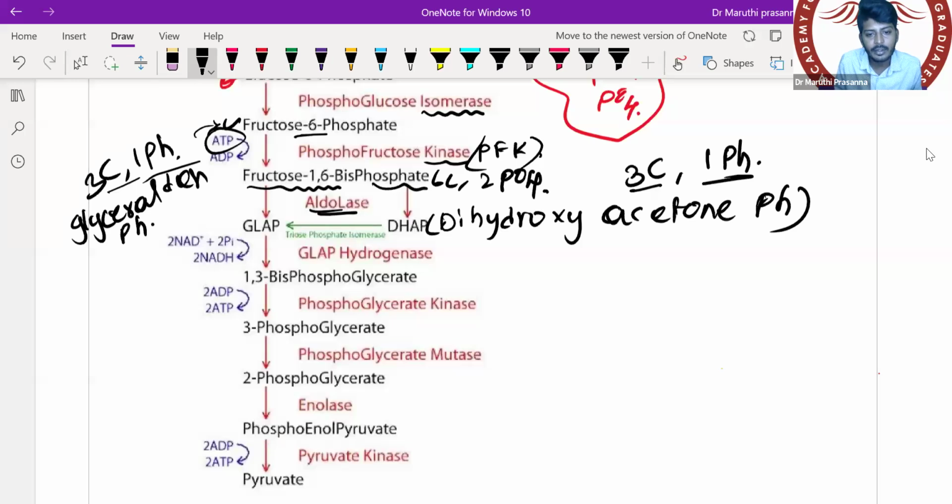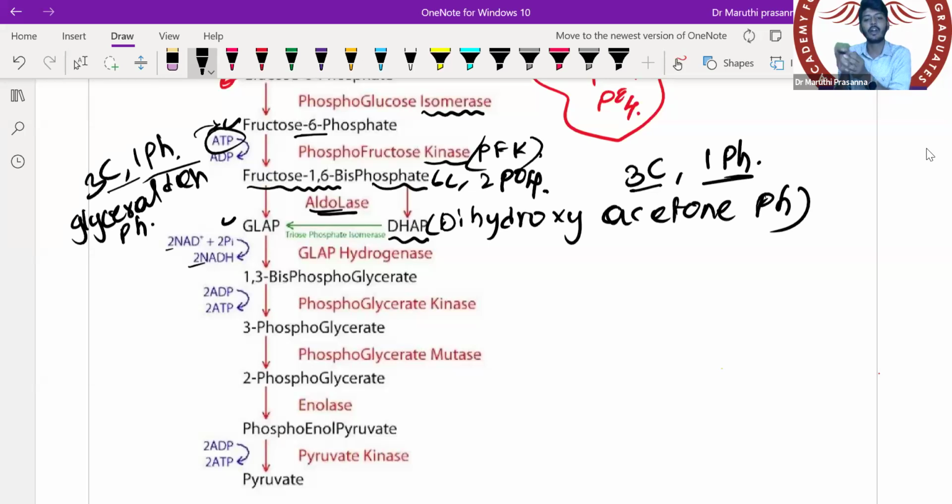So this dihydroxyacetone phosphate will further get converted into GLAP. One GLAP comes directly from the fructose 1,6 phosphate. One more GLAP comes from where? DHAP. So DHAP will get converted into GLAP. So totally I will have two molecules of GLAP. From here on further, all the reactions occur twice. That is why I have used the number 2 here.